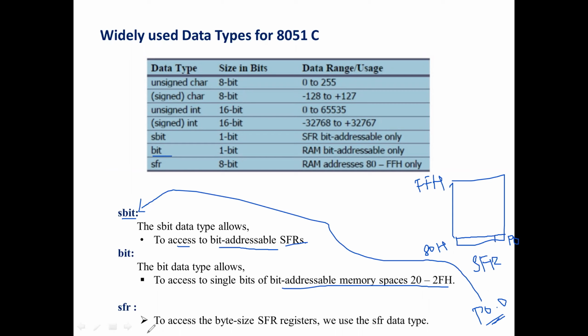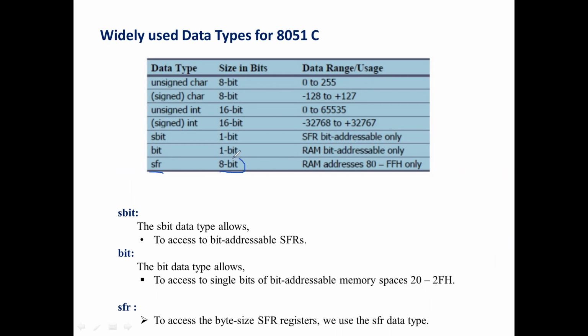Then we have another one, sfr, which is 8-bit. Since these two, bit and sbit, are for a single bit only, sfr stands for special function register, where the entire 8-bit register is accessed. That is the difference: here a single bit, here 8 bits, to access a byte, that is, an 8-bit SFR register. This is very important.